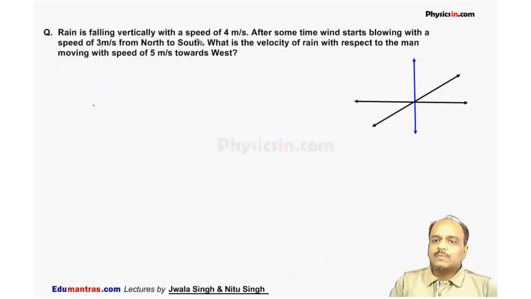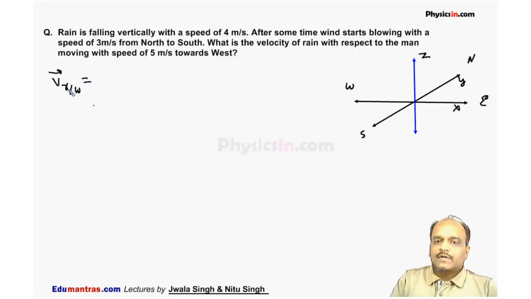Rain is falling vertically with a speed of 4 meter per second. After some time, wind starts blowing with a speed of 3 meter per second from north to south. What is the velocity of the rain with respect to a man moving with a speed of 5 meter per second towards westward? Let this be our north, south, east, west. Let this be our x-axis, y-axis and z-axis. This is the vertical line. Rain is falling vertically, so velocity of rain with respect to wind, since the wind is stationary, is always in the vertical direction. It is minus 4 k cap.